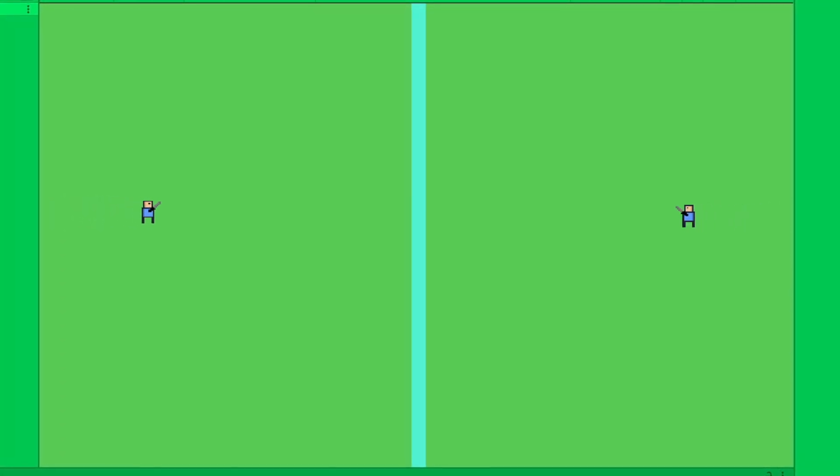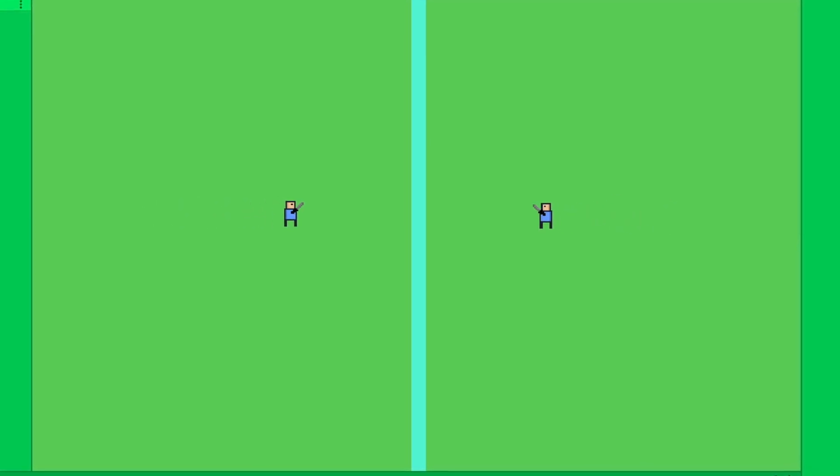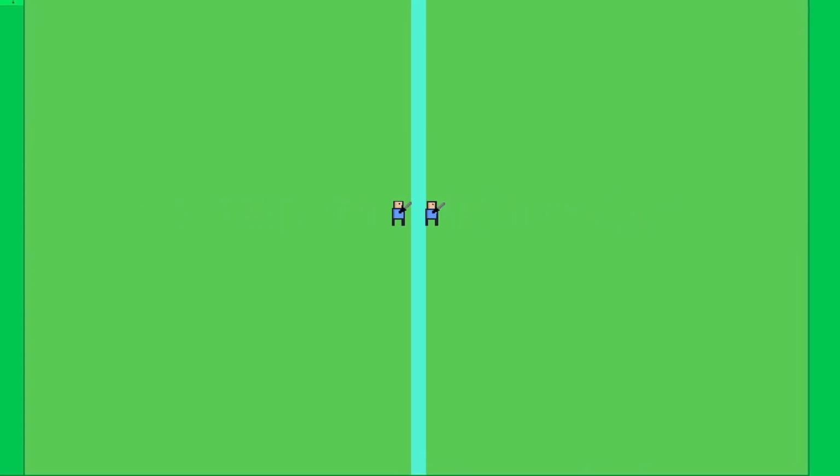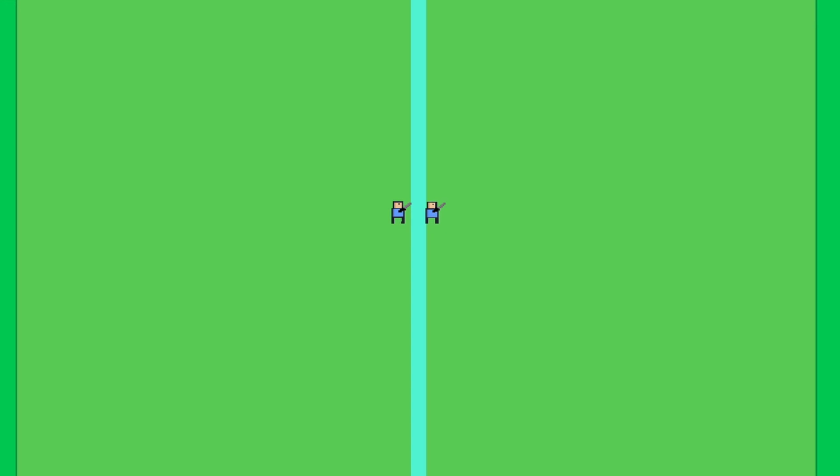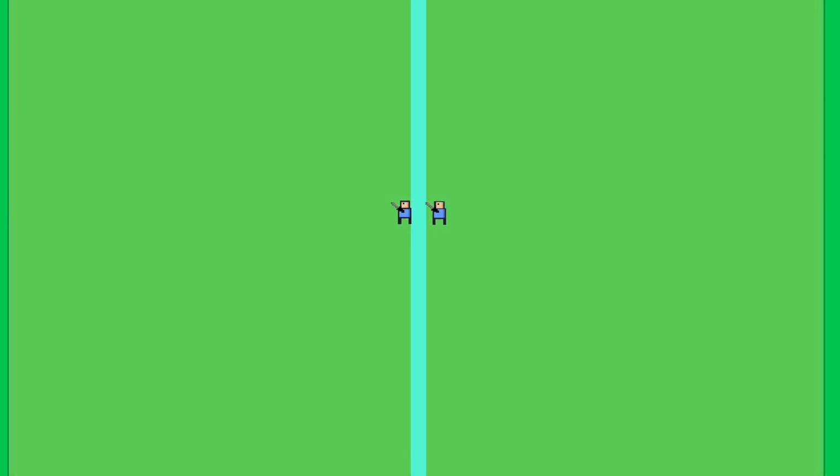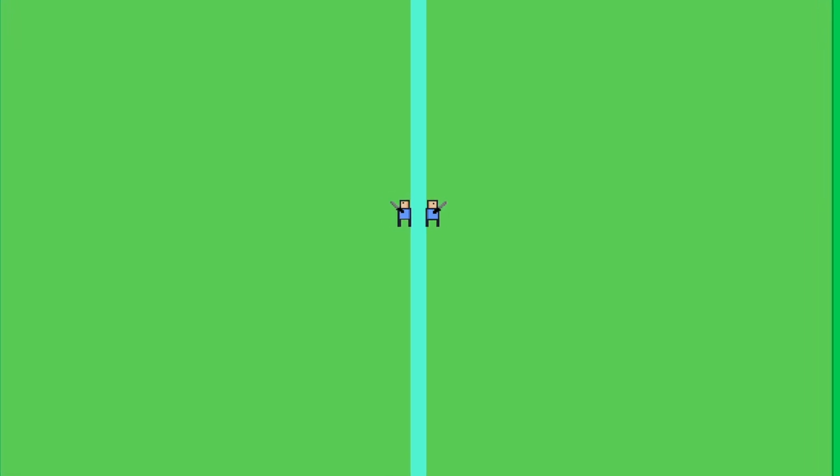Alright, here we go. Everything is added up. The code and the art is all added up. I also did some animation, but this is not supposed to happen. They are supposed to be fighting, and well, it might be a problem with them rotating. The rotating thing might be causing them to dance around. I just don't know what's going on.